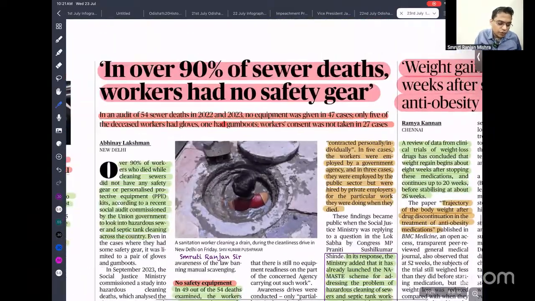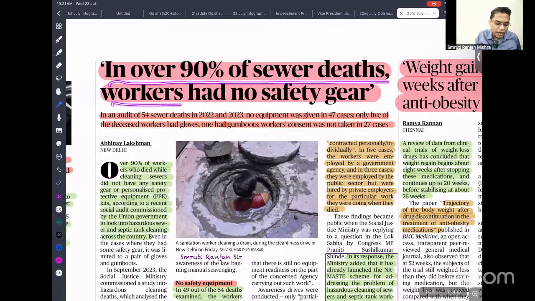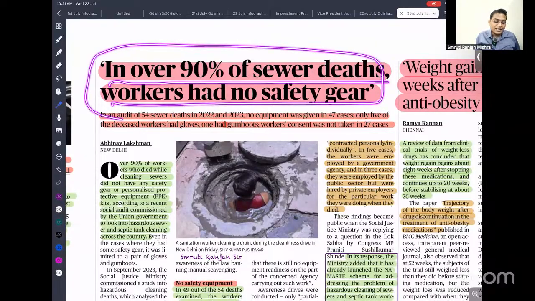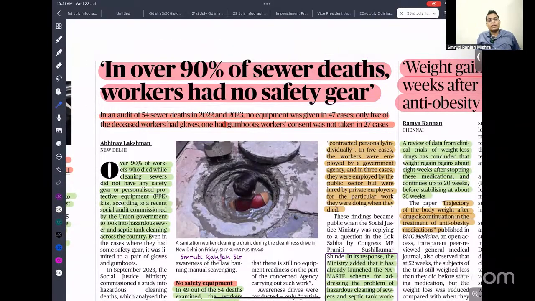Next is that in over 90% of sewer deaths, workers had no safety gear. This is a very sad incident. Those 90% died after entering the sewer tank, where they were exposed to poisonous gas and killed by asphyxiation.